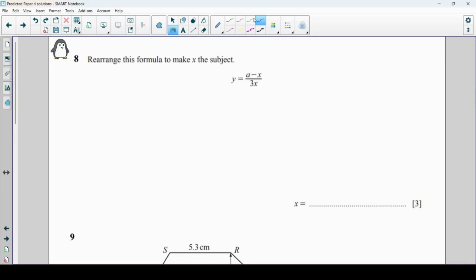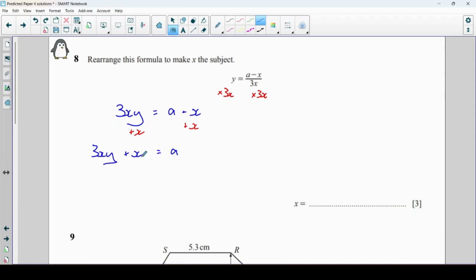Moving on to some slightly trickier questions here. Okay, we're going to make x the subject. So to do that, first of all, let's get rid of this fraction, multiplying both sides by 3x. So we've got 3xy equals a minus x. And you should have noticed already that we've got two x's. When we've got that situation, we need to get both terms with x on the same side. So 3xy plus x equals a.